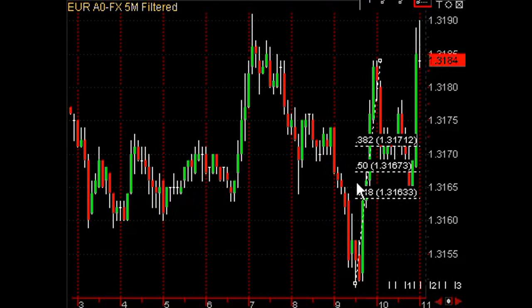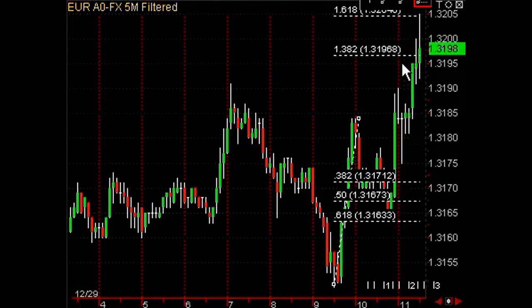See, the market makes a move up, pulls back, and the fibs give you a low risk place to buy in the direction of the trend in anticipation of the trend to continue. Now as the market goes up, you'll see our Fibonacci profit targets are then displayed. This is the 1.382 Fibonacci profit target. Most times the market stalls at this level. Strong trends will go to the 1.618 level, then reverse.